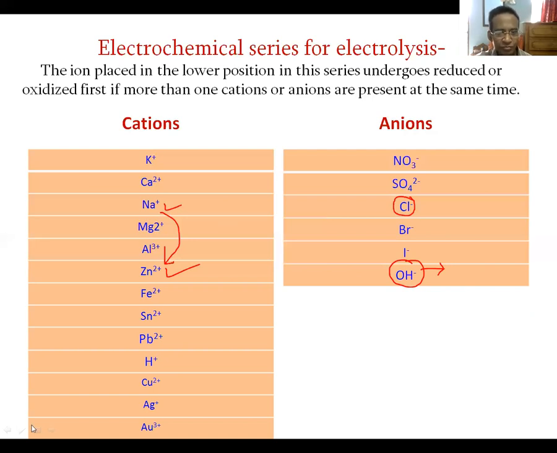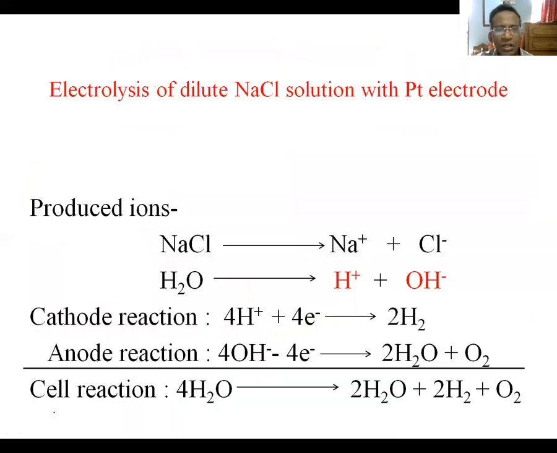And let us elaborate this matter with some examples. At first, the electrolysis of dilute sodium chloride solution with platinum electrodes. In dilute sodium chloride solution, due to the ionization of sodium chloride, we shall get sodium ion and chloride ion side by side.